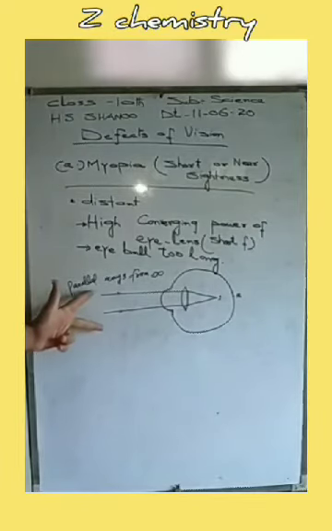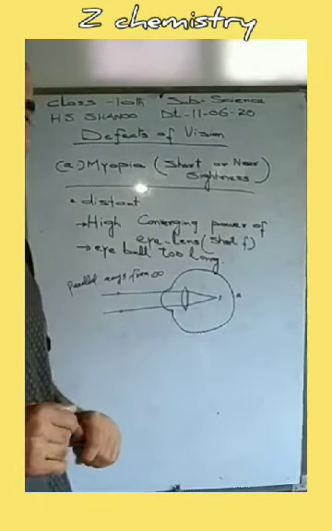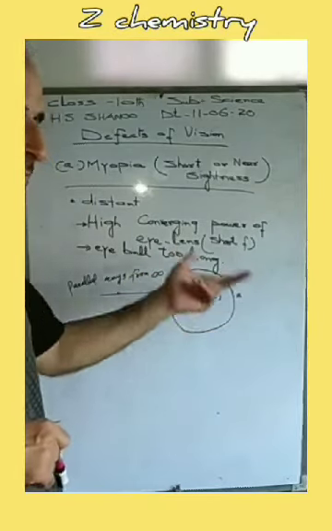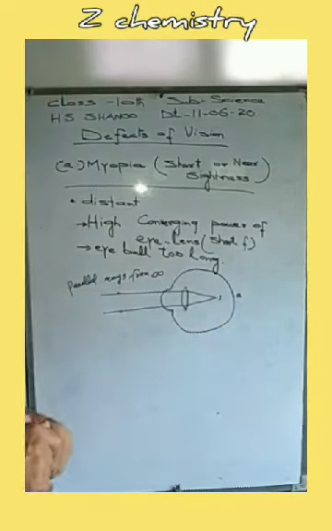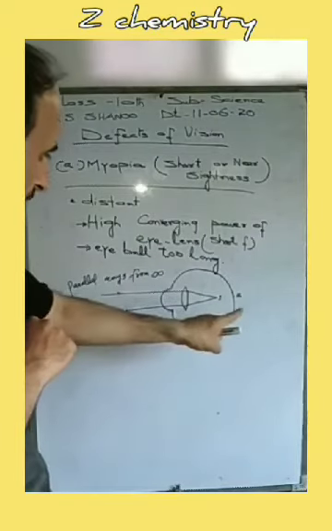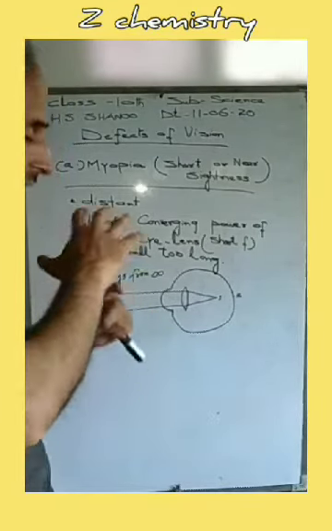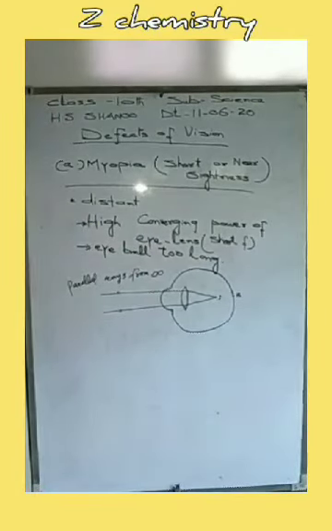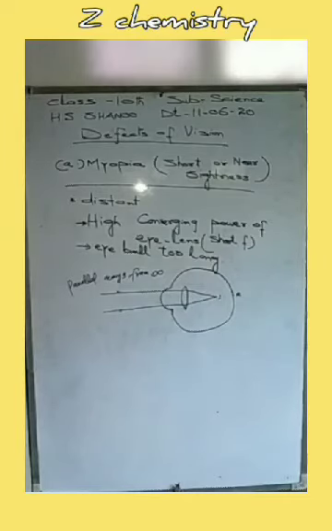Suppose there are parallel rays coming from an object at infinity. When they go through this eye lens, they undergo refraction, and after passing through the eye lens, they intersect at a point. That point is in front of the retina, and that point of intersection of the refracted rays is the point of image. The image is formed in such a case in front of the retina, and that person is not able to see the object very clearly.